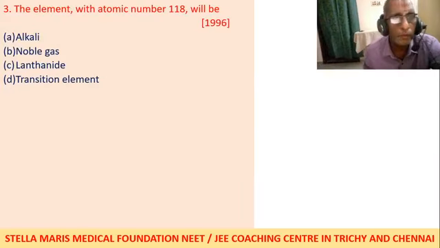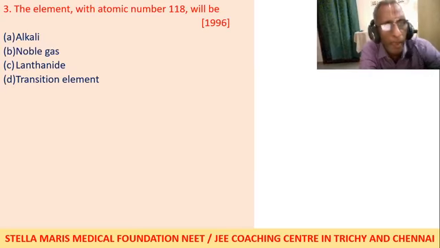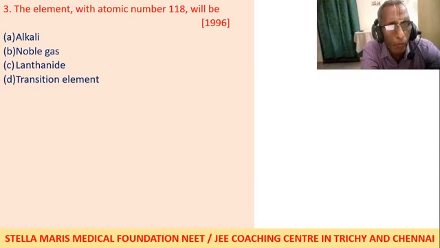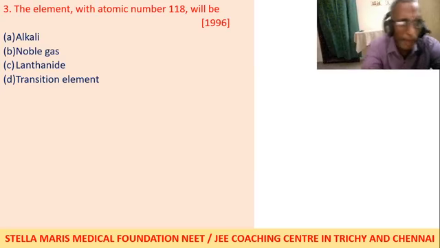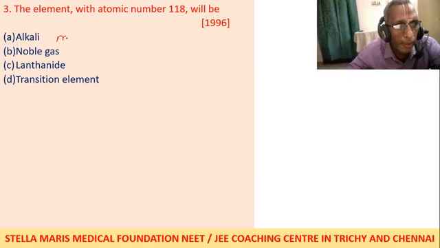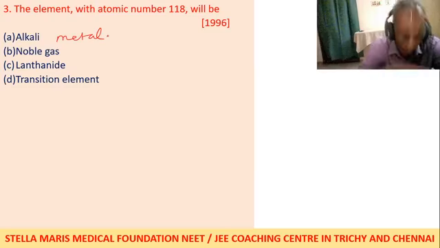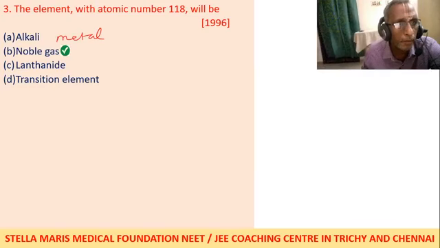Now, the element with atomic number 118 will be a dash. Alkali metal, it is not alkali. Make a correction. It is alkali metal. Noble gas, lanthanide, transition element.